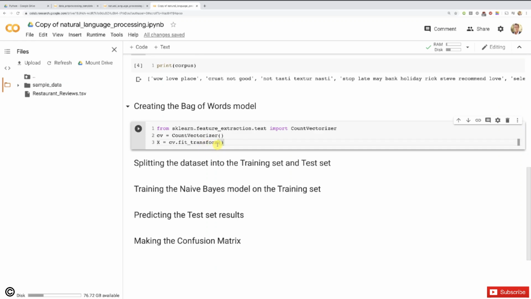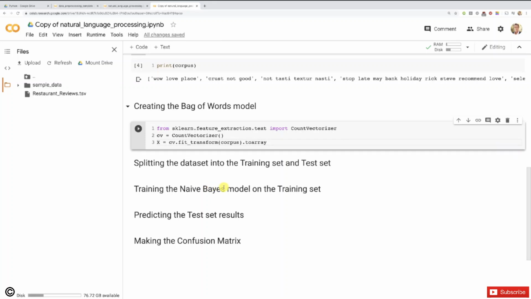Of course, inside this fit_transform method, we have to input our corpus of very cleaned reviews. And then we just need to add here toarray, because remember that the matrix of features must be a 2D array. It has to be a 2D array because we will train the naive Bayes model on the training set, and this expects an array as the format of its input.